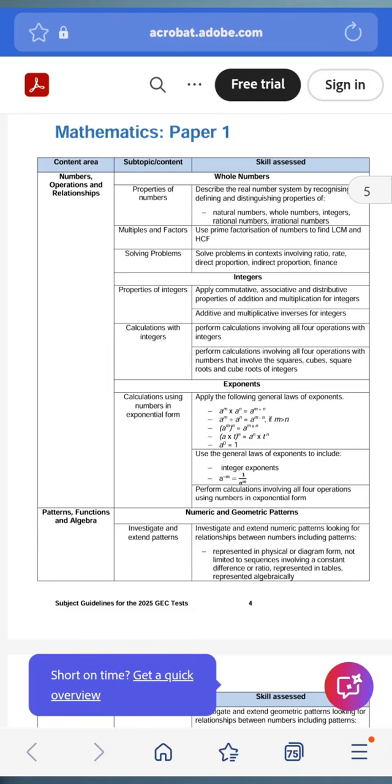Calculations involving integers and exponents. And patterns: investigating number patterns, looking for relationships, representing number patterns in physical or diagram form, with those that involve a constant difference, a constant ratio, represented in tables and represented algebraically. You need to know all of this.